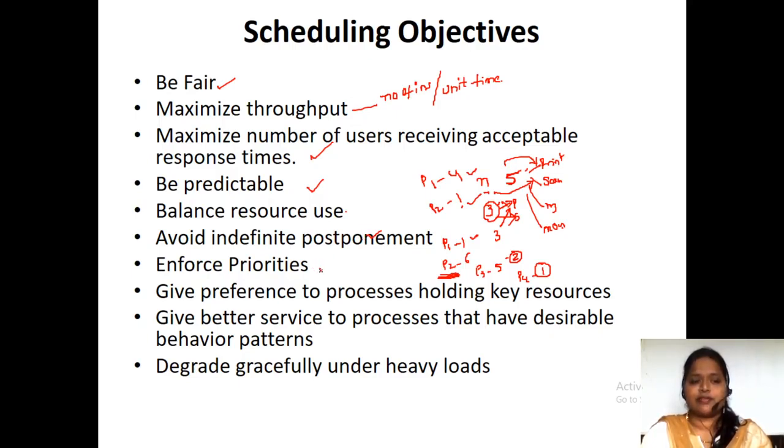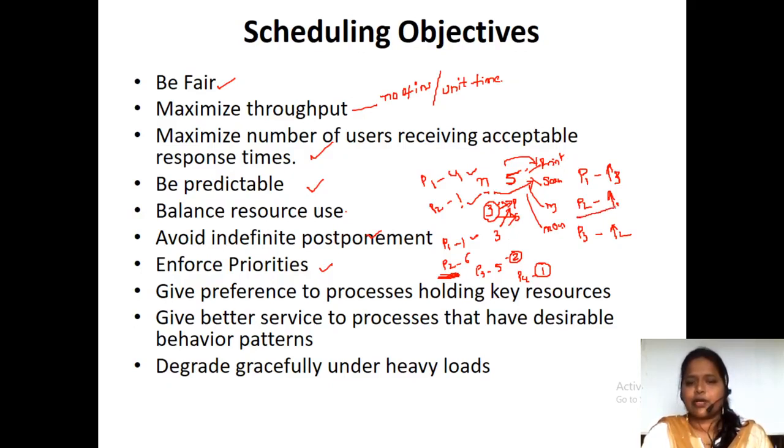And next one is enforce priorities. Suppose P1, P2, P3 processes are there. Suppose P2 has the highest priority, P3 has the second highest priority, and P1 has the third priority. So we have to enforce priorities. We have to follow the priorities in order to have a better scheduling paradigm.